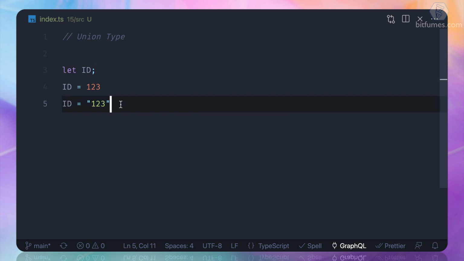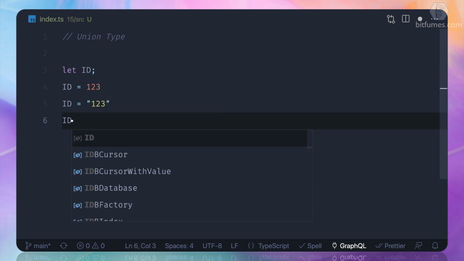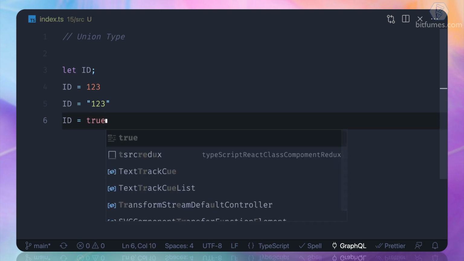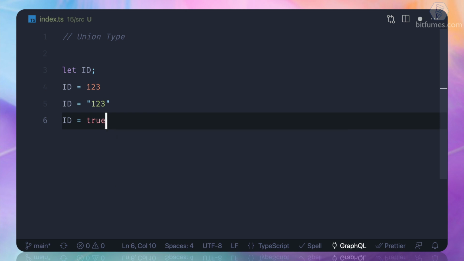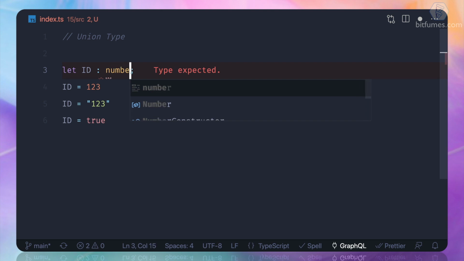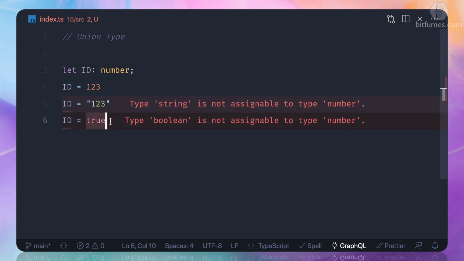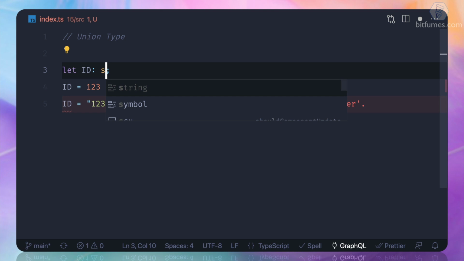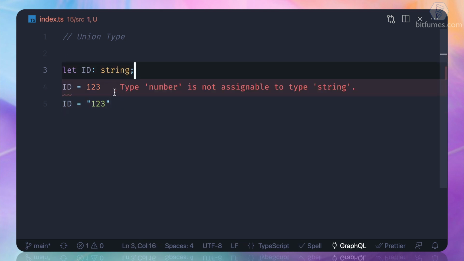But at this point, since we have allowed the user to add a number or a string to id, the problem arises because it's any type, so the user can also add booleans inside that. So this is not good. We want to restrict the user to only 2 types. So if I assign it as a number, then string will complain. If I assign it as a string, then number will complain.